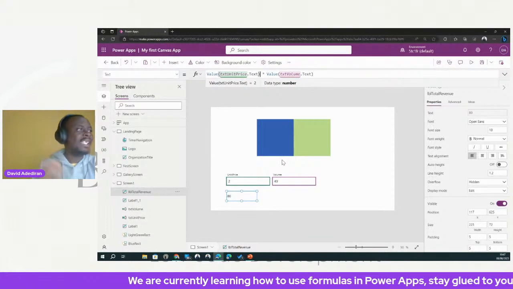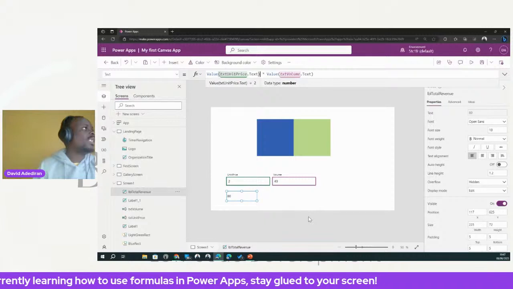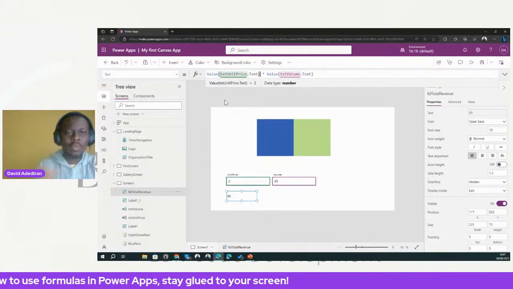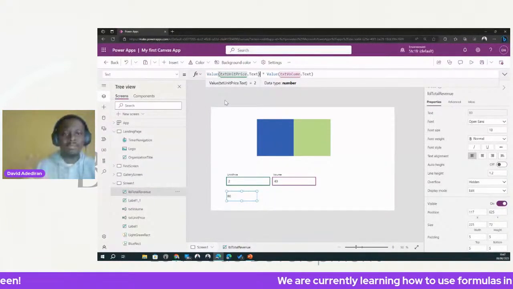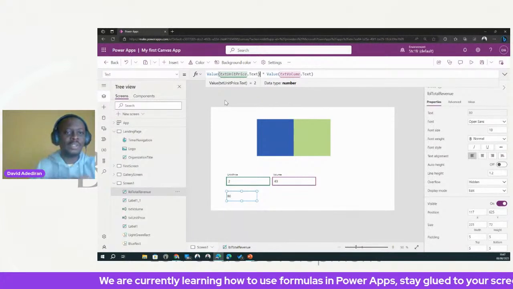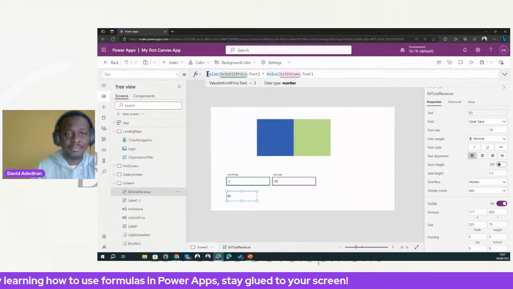Now let's do some other things. This function produces a number, but in truth we want it to look like an actual naira amount, like 80 naira or 900 naira. So let's look at another function called text.